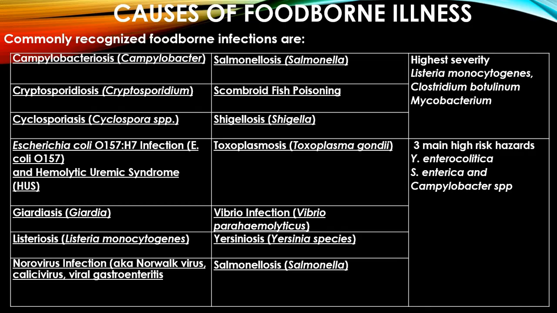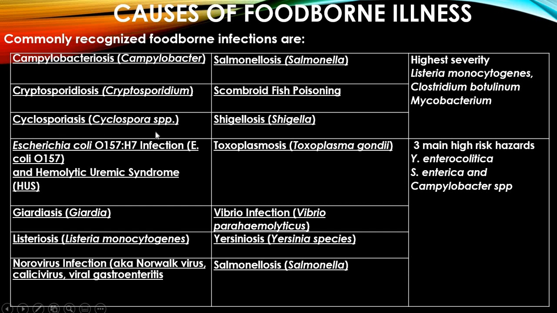So next we'll come to the causes of foodborne illness. What are the different organisms which play an important role? Previously the professors were discussing bacterial, fungal, parasitic, and viral causes. So this is a gist of all those things, and I like to summarize it in a single slide. That is Campylobacteriosis, which is caused by Campylobacter, and Cryptosporidiosis, caused by Cryptosporidium.